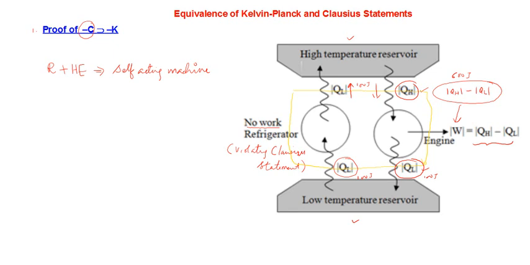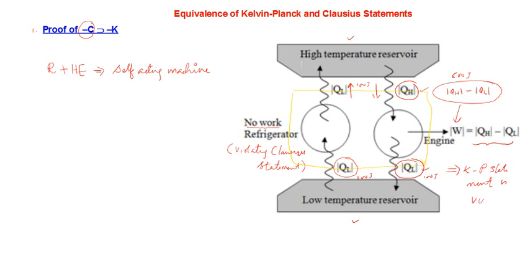So what does it mean? Is it not implying a violation of our Kelvin-Planck statement? The Kelvin-Planck statement is violated by this combined machine, because you have seen that whatever heat is drawn from the high temperature reservoir has been entirely converted into work by this combined machine. So there is a clear violation of the Kelvin-Planck statement. I think that is enough.